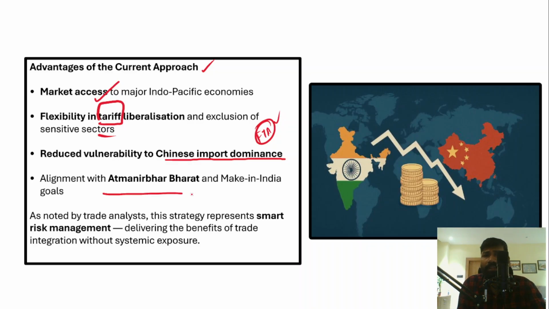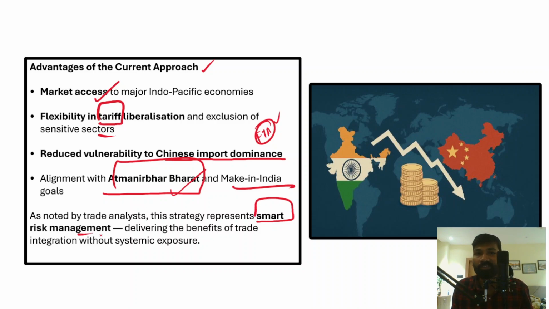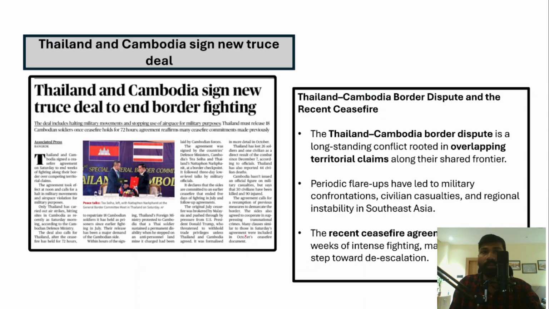And alignment with India's goal of Atmanirbhar Bharat and Make in India. Right? So making India self-reliant and manufacturing goods in India. Therefore, analysts have described this as a smart risk management strategy, delivering the benefits of trade integration without systematic exposure. Right. So the next important topic is, we have already understood the Thailand and Cambodia border disputes.